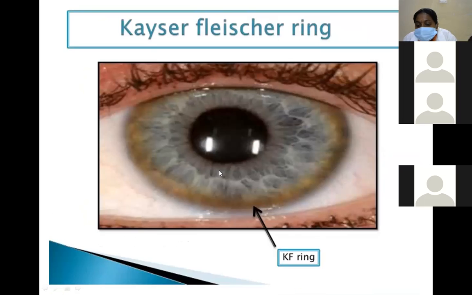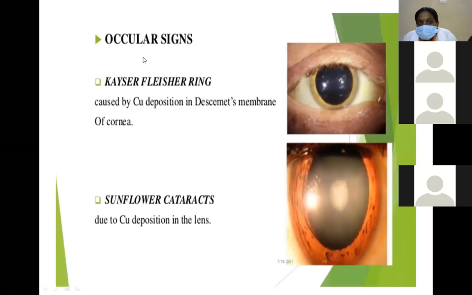Kayser-Fleischer rings are also termed KF rings. These ocular signs are caused by copper deposition in Descemet's membrane of the cornea. Sunflower cataracts are due to copper deposition in the lens.